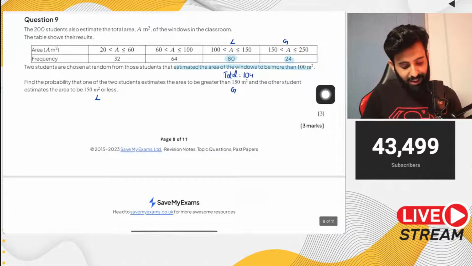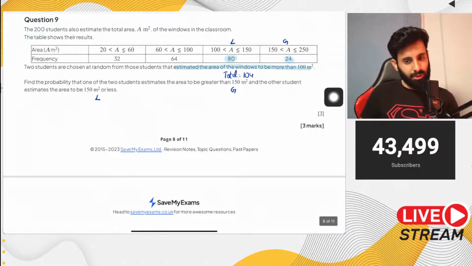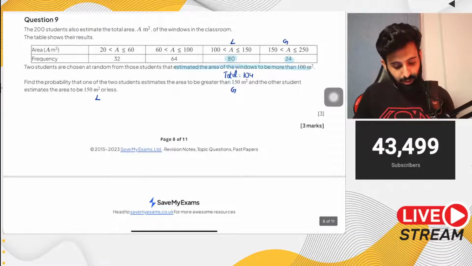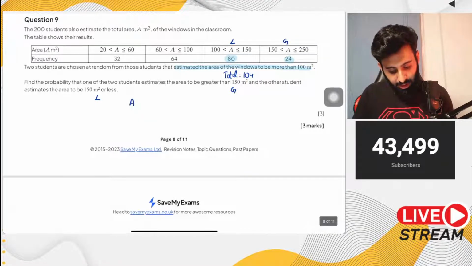Now notice that the question hasn't specified that the first one should have area to be greater than or the second one should have area to be lesser than. It hasn't specified. So what does that mean? That means we need to consider all possibilities. So one possibility is that, basically we work out the probability that the first student estimated the area to be greater than 150, and the second one estimated the area to be less than 150. So like I said, G, L.